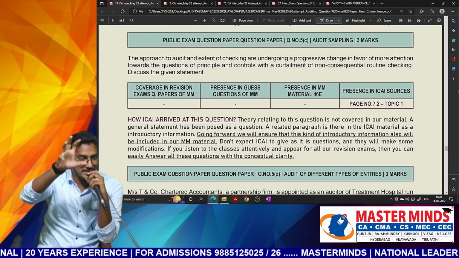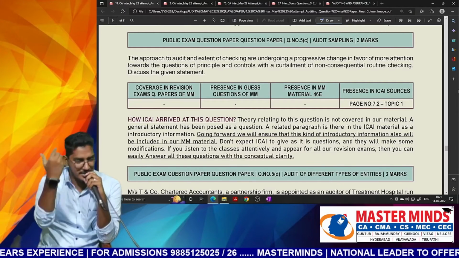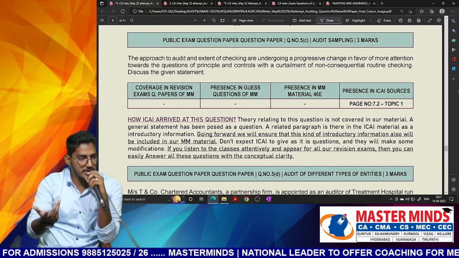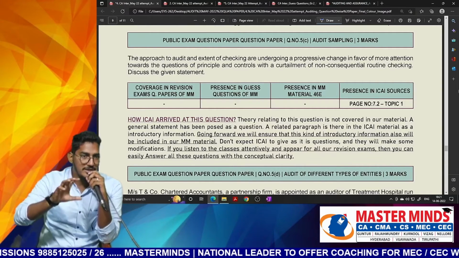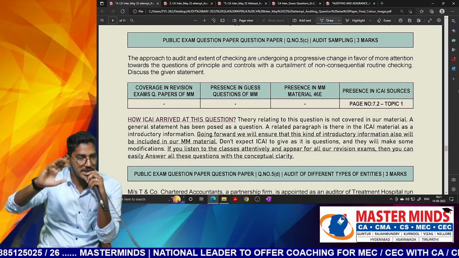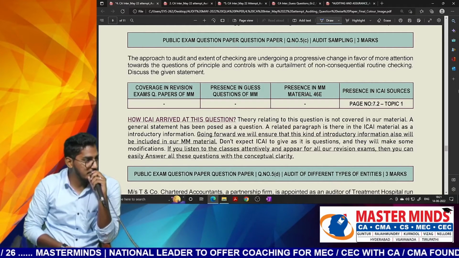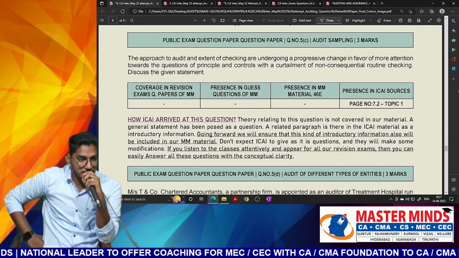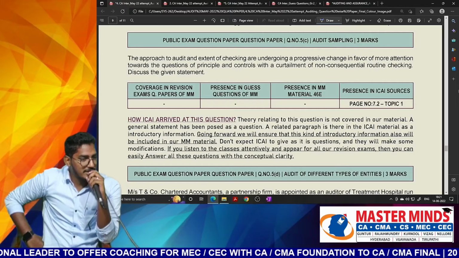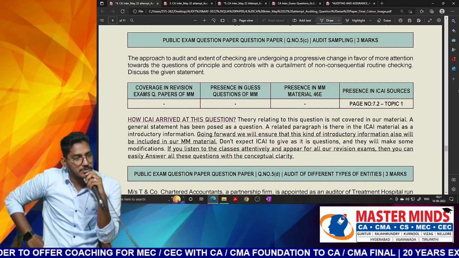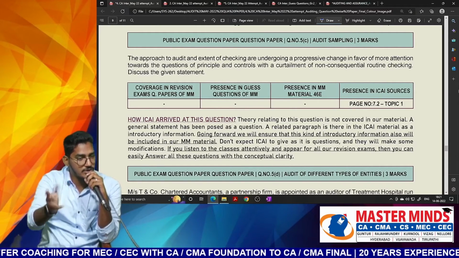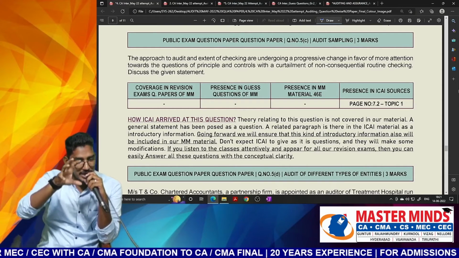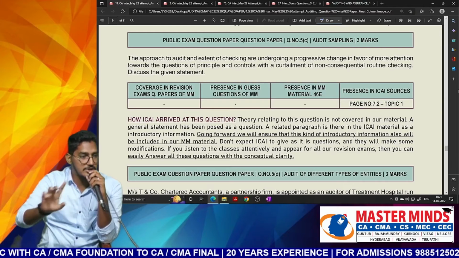First, some basic introduction regarding the chapter they will say, which doesn't sound logical at all, which will seem very practical, that means which even we can understand. So keeping that in mind, these are introductory things which we don't expect to come in the exam. So he has taken the first paragraph in the chapter and posed it as a question. But it is not such a complicated thing. When I discuss the audit sampling chapter, you will come to know how we can write the answer. Why? Because even though we don't give it in our material, we explain all this information as a part of our classroom discussion.